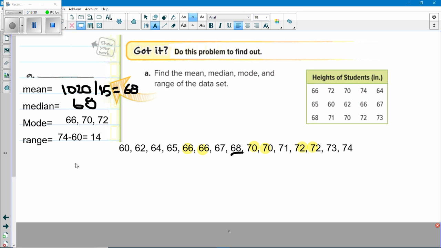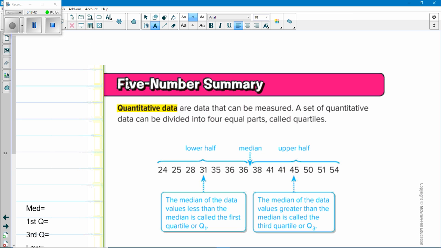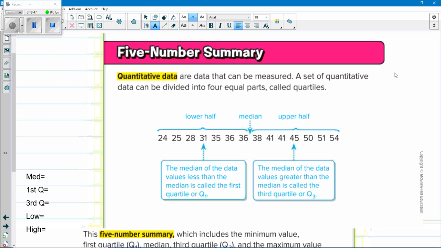Easy peasy. Now, we're going to take that a step further because they talk about something called the 5-number summary. It's right down the page. Quantitative data are data that can be measured. A set of quantitative data can be divided into 4 equal parts called quartiles, hence the root word there. Quart meaning 4 sections. Now, if you'll notice, they got a list of numbers. Don't know where they came from, but they have them. They put them in order.